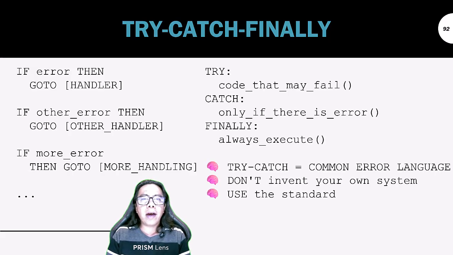Imagine this. You ask the artificial intelligence to process a file, but the file is corrupted, or you ask it to divide two numbers, but the second is zero, or you send it data in a language it doesn't recognize. What normally happens? The artificial intelligence hallucinates. It invents a response that doesn't make sense, or it gives a generic error: "Sorry, I can't process this." Or worse, the flow breaks and what follows no longer works.